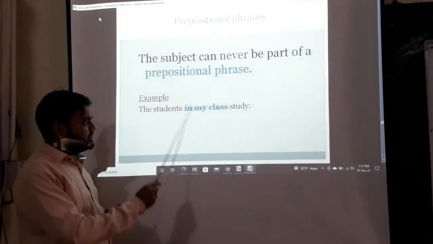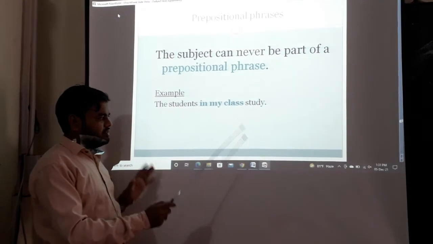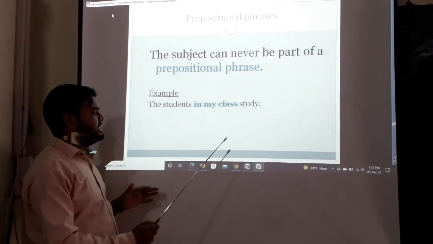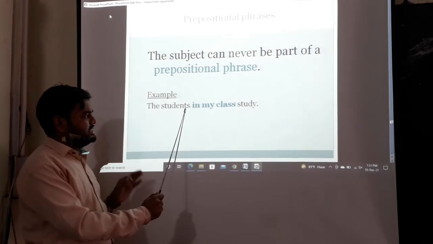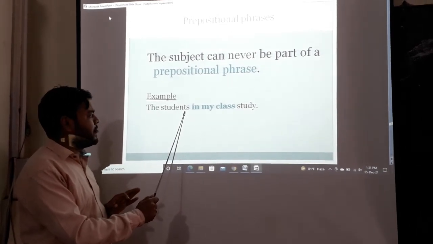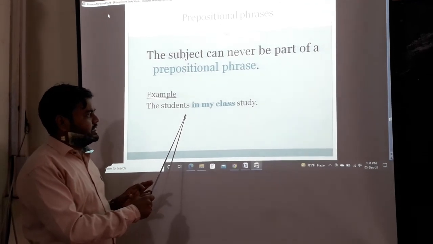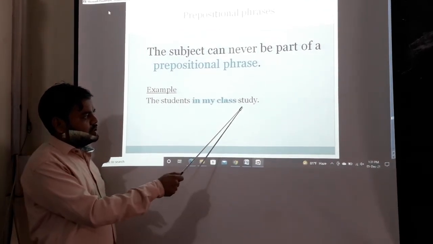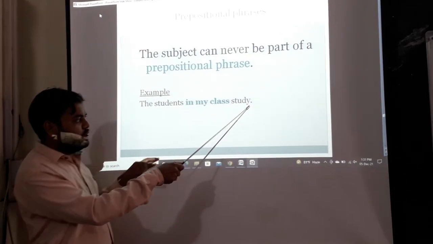"In my class" is a prepositional phrase. The students is the subject in this sentence. The students indicates a plural subject, so we have to use a plural verb. We don't use "s" on the verb.